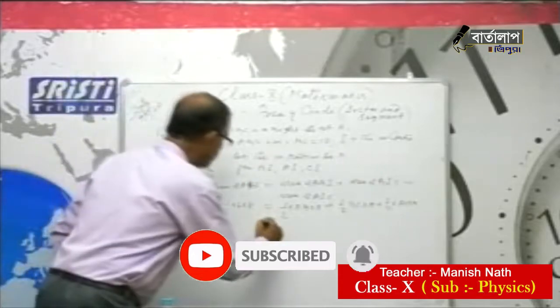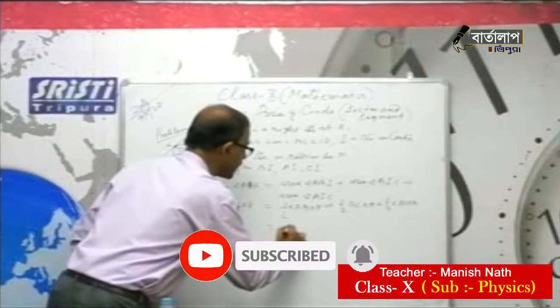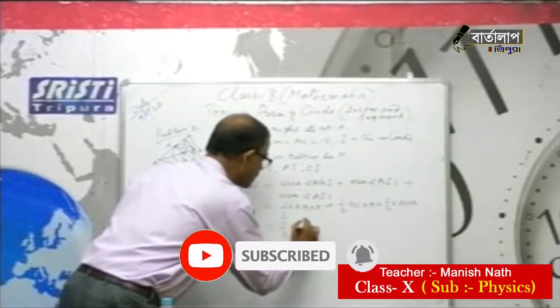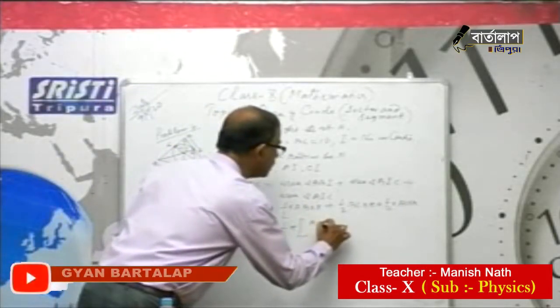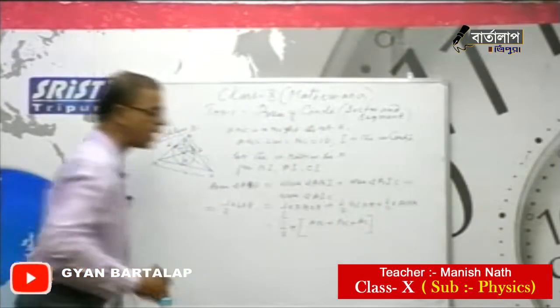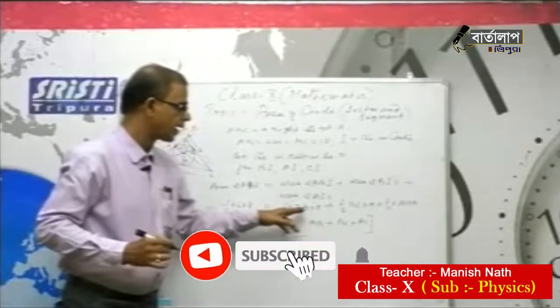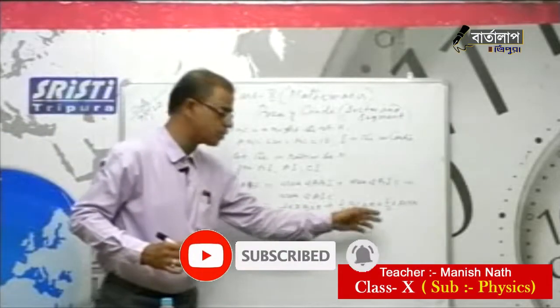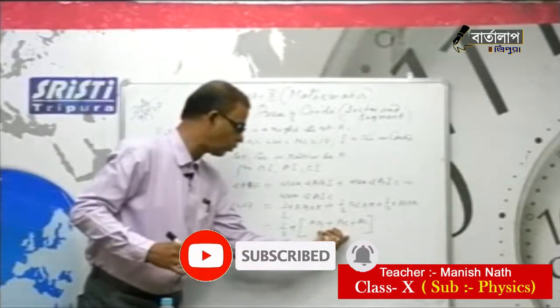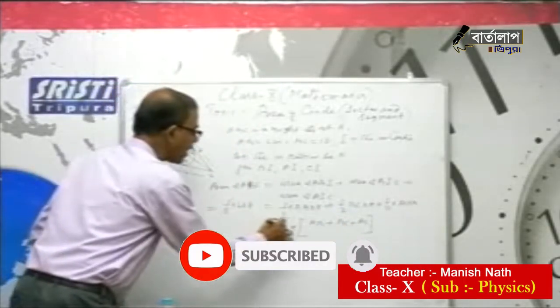You can take half r common, so you get AB plus BC plus AC. Now half and half cancel.